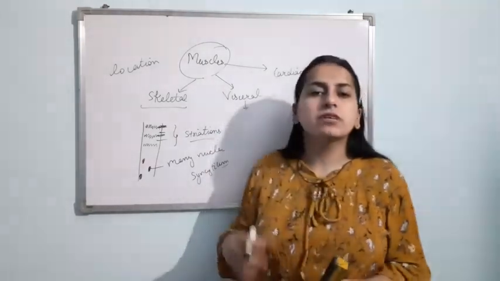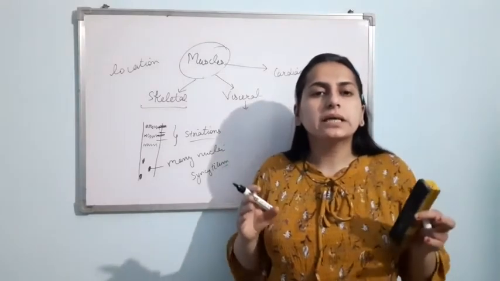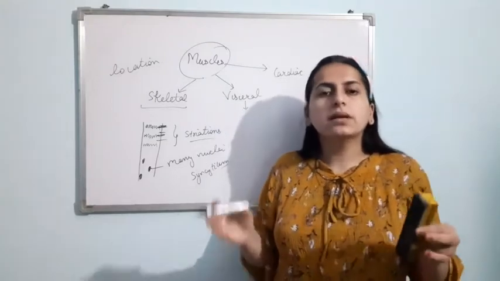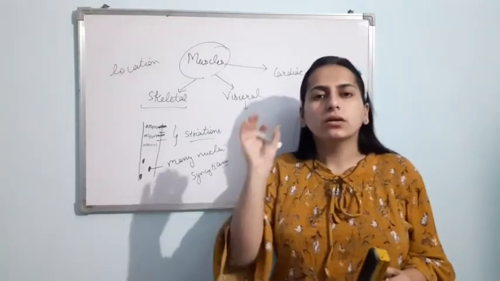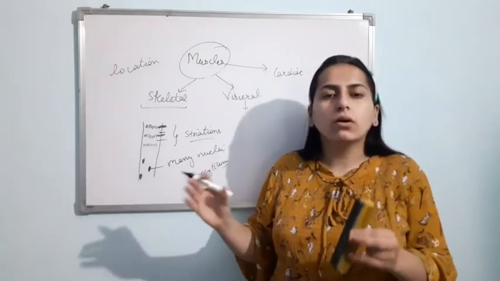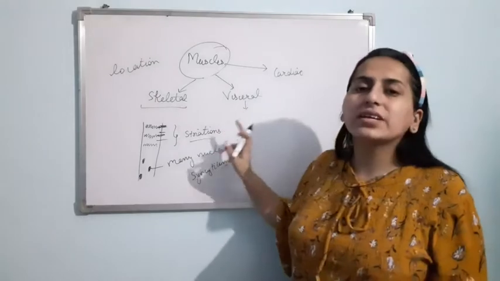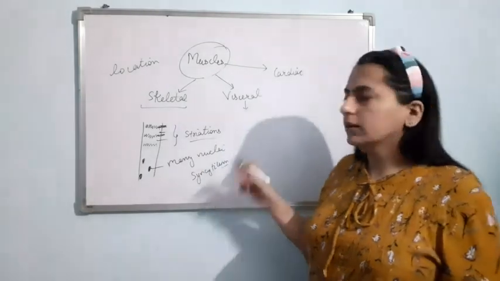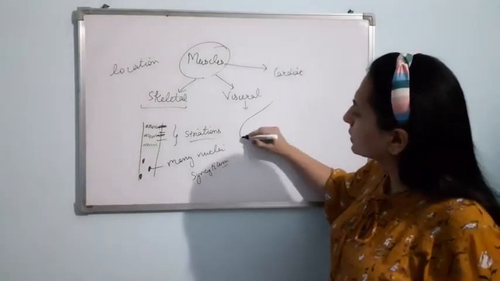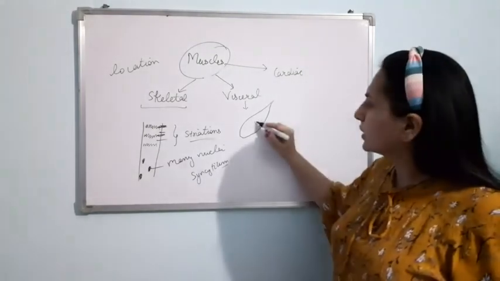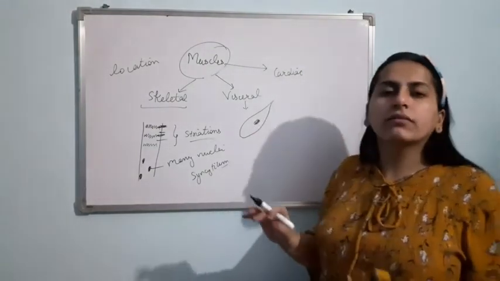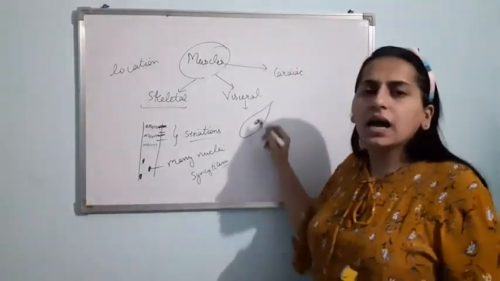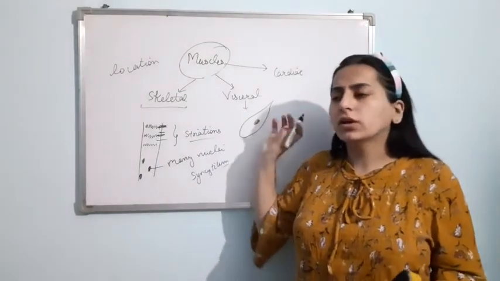Now next is visceral muscle. Visceral muscles are present in the visceral organs. Visceral organ means internal body organs. So basically visceral muscles are present in the walls of the hollow visceral organs. Clear? In the visceral muscles, striations are absent. They are not having alternate light and dark bands. Clear? And they are having one nucleus. They look like this, spindle shaped. They are not having any kind of striation, and these are involuntary. These are not under the will of a human being.